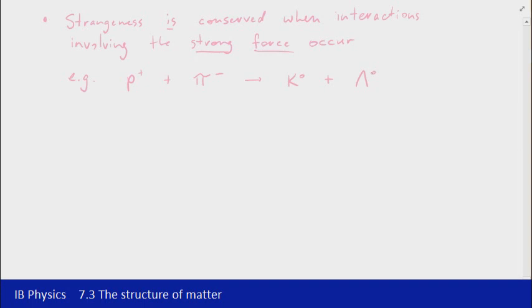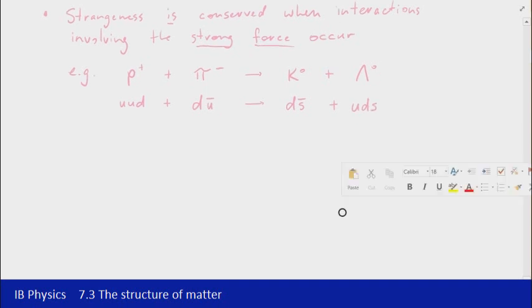Again, if we look at the quark components, it's up, up, down for the proton, and a down and an up antiquark for the negative pion, going to produce a down and an anti-strange for the neutral kaon, and an up, a down, and a strange for the neutral lambda.